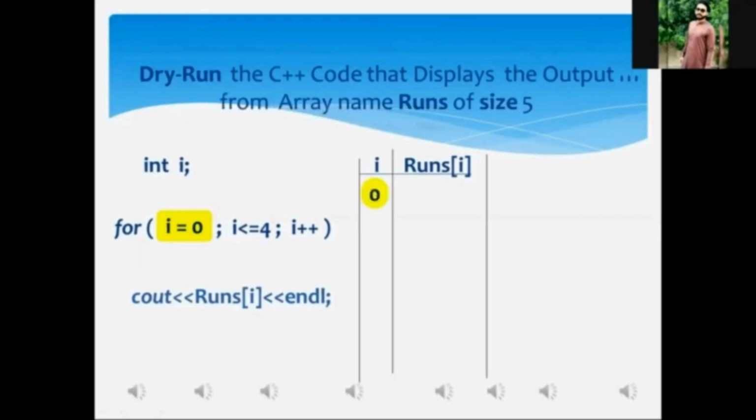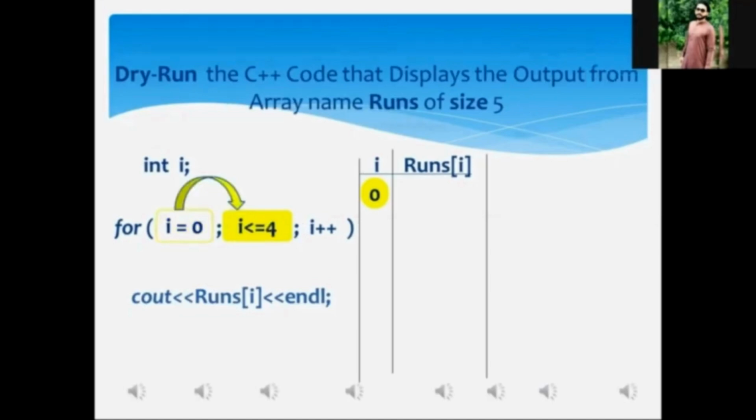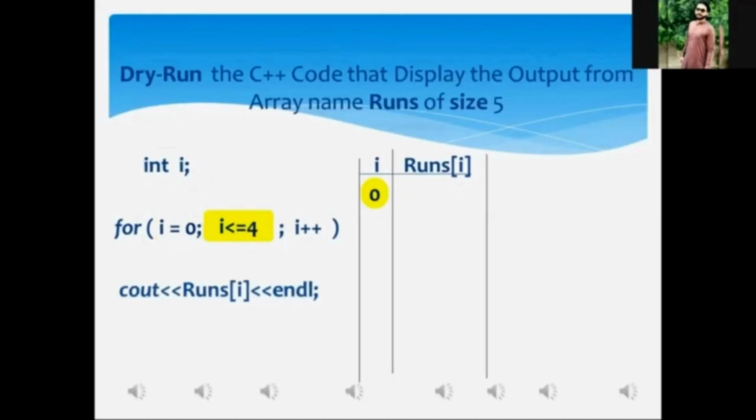Mr. Aftab, now after the execution of the initialization expression within the for loop statement, the control of execution will be shifted to the condition statement, my dear. Did you get that one? Yes, sir. When this condition statement is executed, what is the current value of I? 0. If you place the current value of I, that one is 0, in the condition, what will this condition become? 0 is less than or equal to 4. Just the way it is being shown in the diamond box right now: 0 is less than or equal to 4.